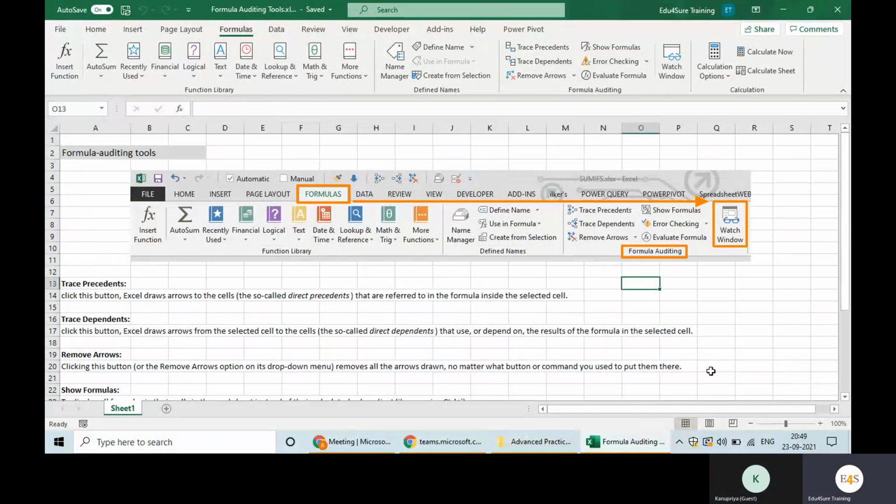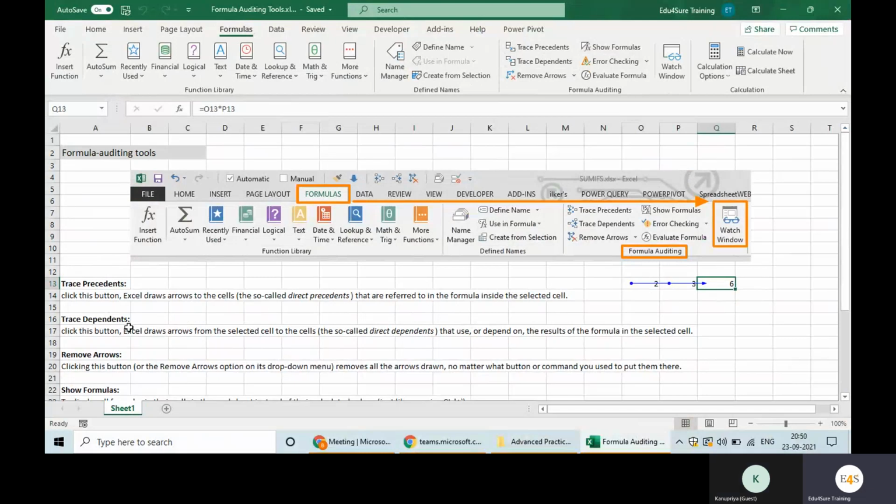For example, I have written 2 here, 3 here, and here we have the formula, this multiplied by 3. I have kept the cell here and I am clicking Trace Precedents. What has it done? It is basically showing how this value has been calculated, showing us through the arrow. So it makes the understanding very quick.